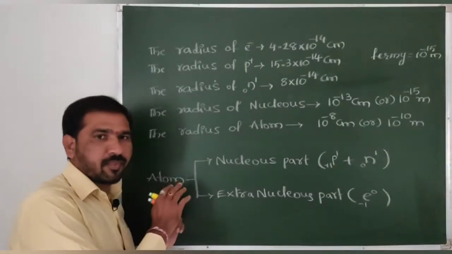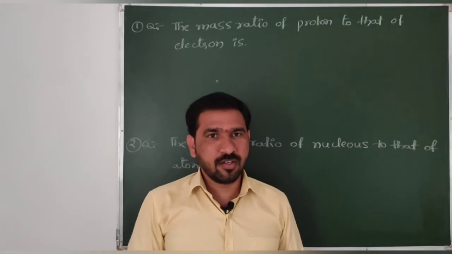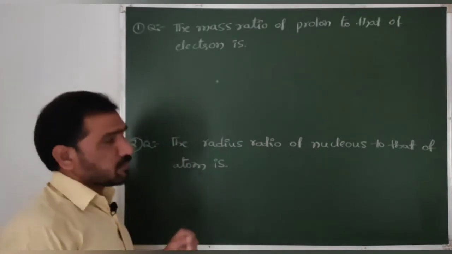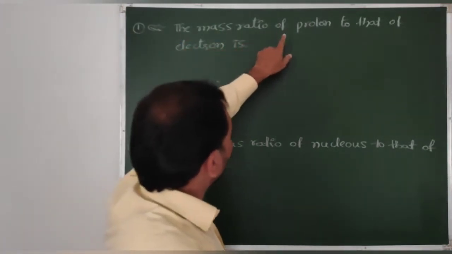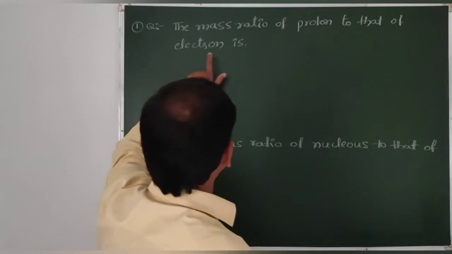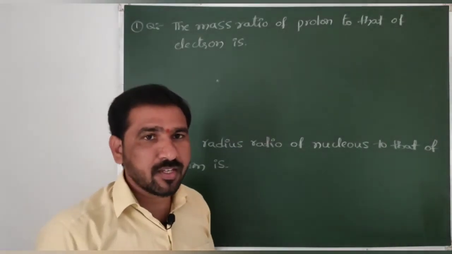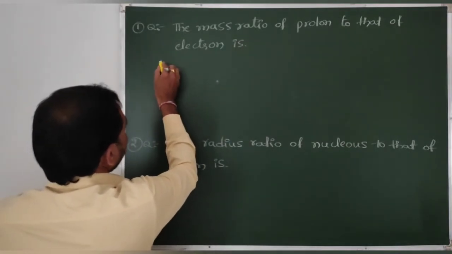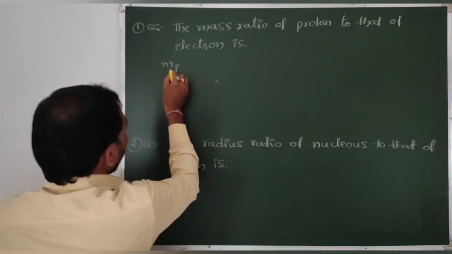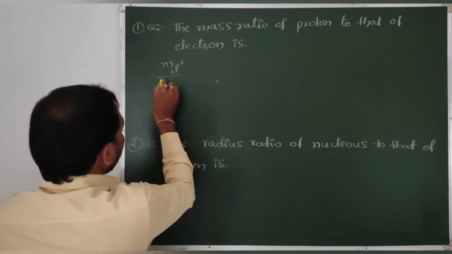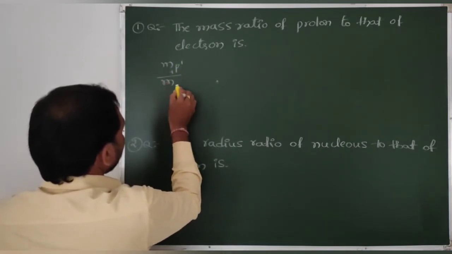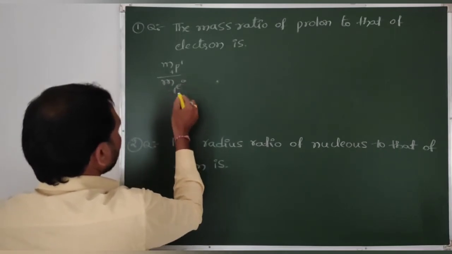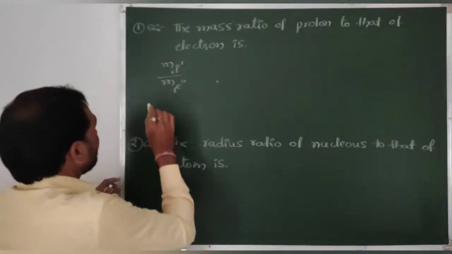Let me discuss some related questions with respect to the topic we discussed already. Coming to the first question. The mass ratio of proton to that of electron is. What is the question asking here? Mass ratio of proton and electron. Therefore, mass of proton divided by mass of electron. These are the symbols of proton and electron, no? Right?